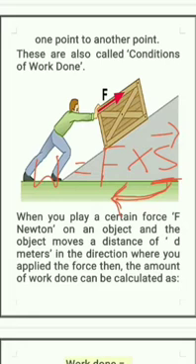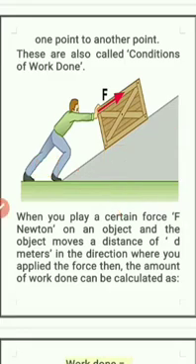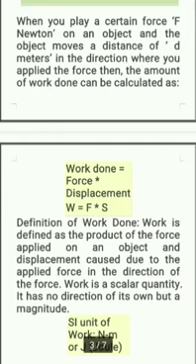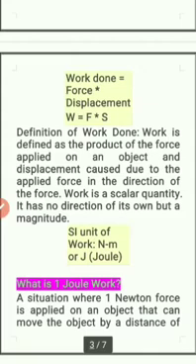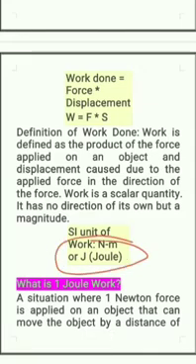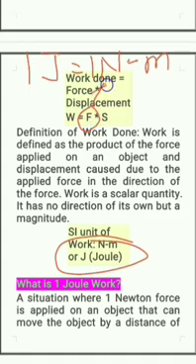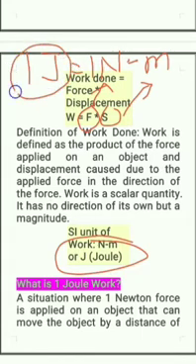Now, let us discuss the SI unit of work done. The SI unit of work done is joule. How will I define 1 joule? 1 joule is defined as the work done when 1 Newton of force produces a displacement of 1 meter. When 1 Newton of force produces a displacement of 1 meter, then the work done is said to be 1 joule. So, 1 joule is equal to 1 Newton meter.